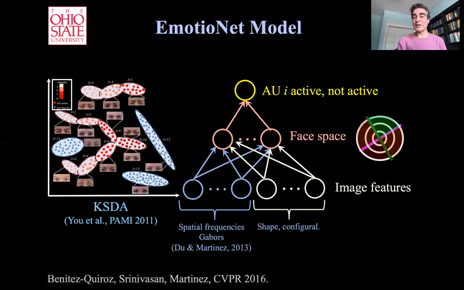So as I promised, and most interesting for this workshop, we have integrated all this knowledge into a computer vision model that we published in the EmotionNet paper in CVPR back in 2016. We followed all the steps of these cognitive neuroscience models that I have described, and built a system that can recognize these action units and then recognize the categories of these basic and compound emotions. This allows us to recognize the action units very accurately with a combination of methods, including kernel subclass discriminant analysis. This is a method that we developed many years ago.